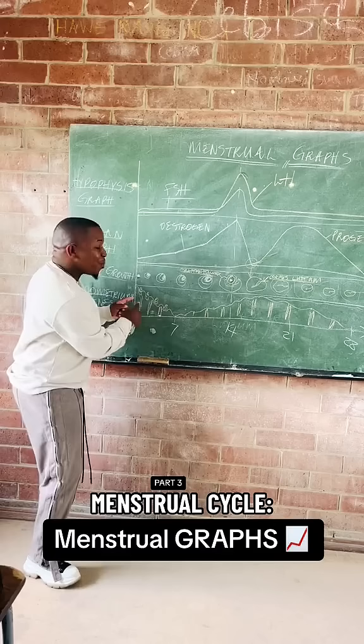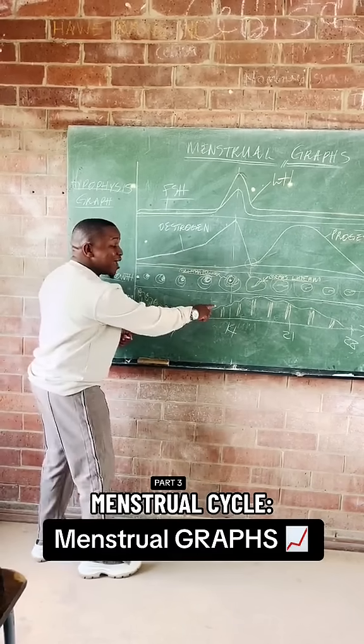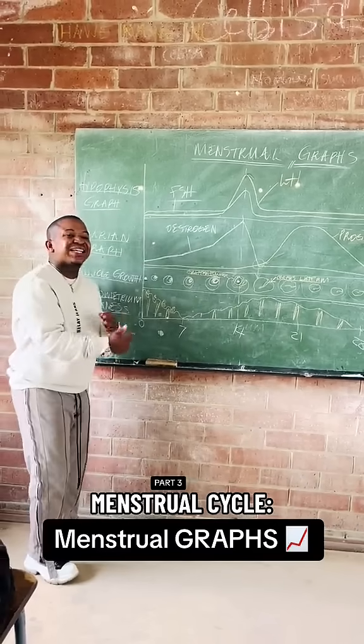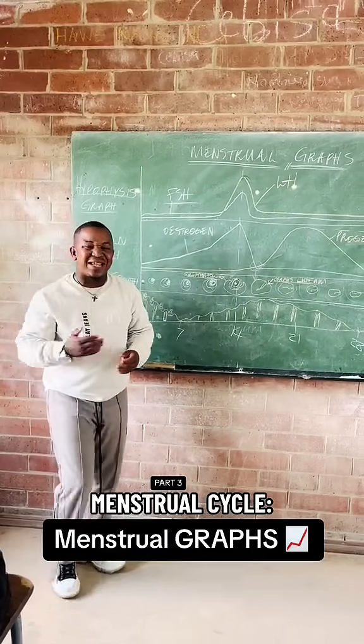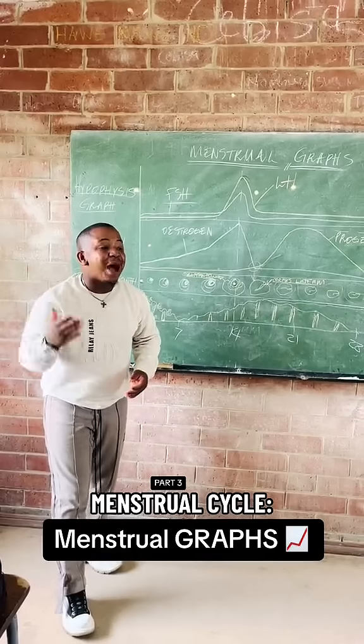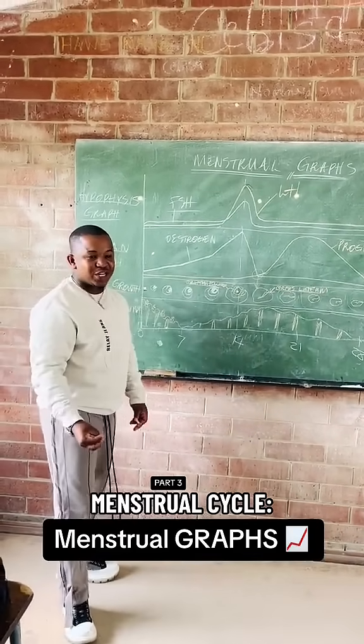Then estrogen also prepares the endometrium by making it thicker, glandular, and vascular. But if there is no pregnancy, we remove the endometrium thickness in the form of blood clots. This is menstruation. Do you understand?